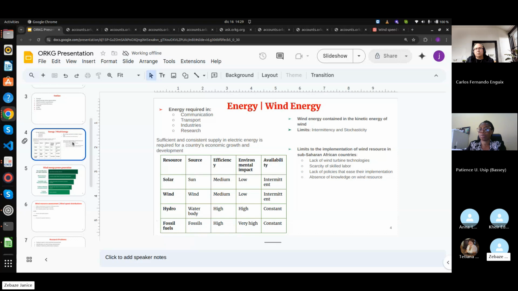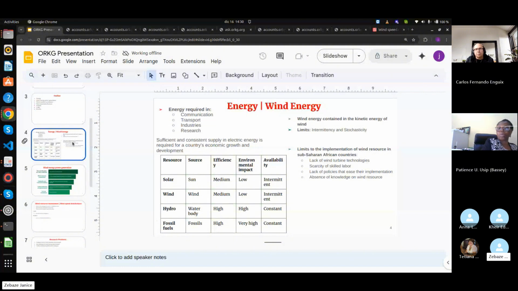Wind energy is contained in the kinetic energy of wind, and through wind turbines, it can be used to produce mechanical and electrical energy. But the limit with wind energy is that it is intermittent and stochastic in nature.